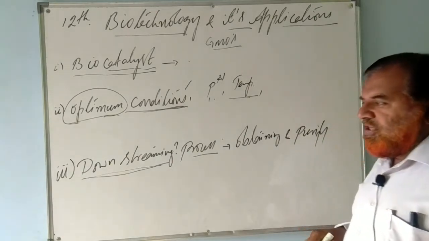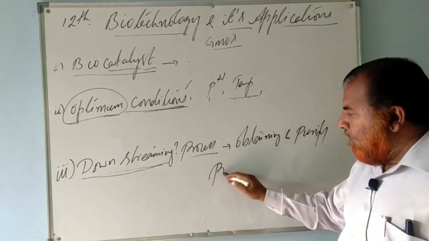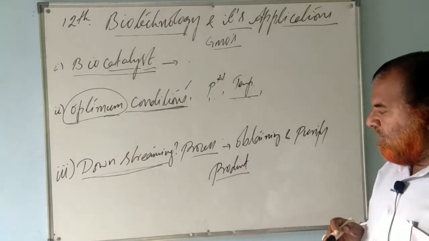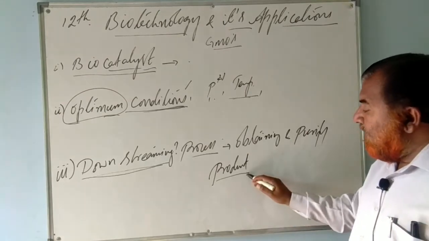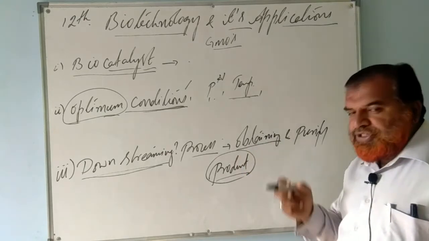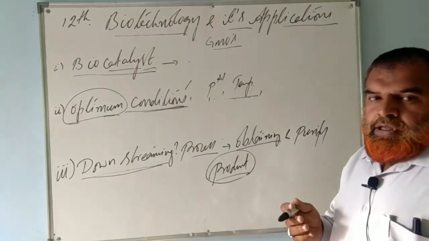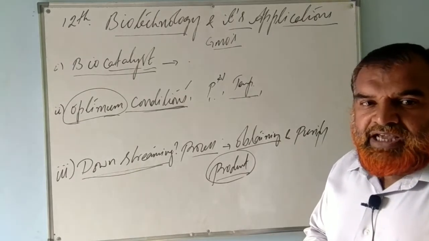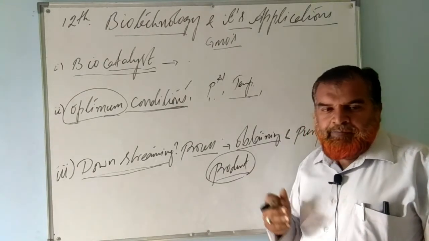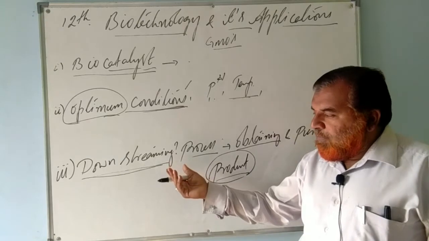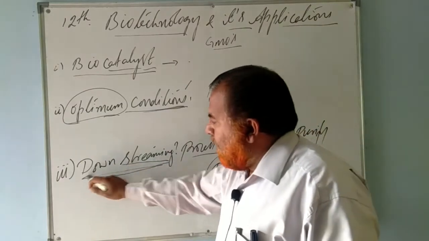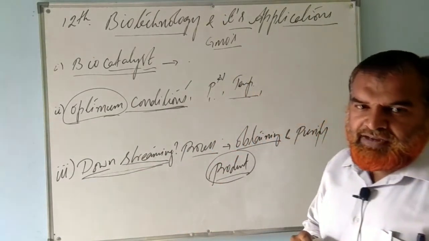Why? Because in most of the cases, whatever product you have produced, that you are studying in the first chapter, 11th chapter, biotechnology. Whatever product you are producing, for example insulin, fine, you have to obtain that, you have to produce that. After producing, it will not be in a purified form. It will not be available in a readily usable form. So that has to be modified. That has to be purified. Fine. So such a process of obtaining the products from genetic engineering and the purification process is what is known as downstreaming. The definition you studied is in the 11th chapter also.